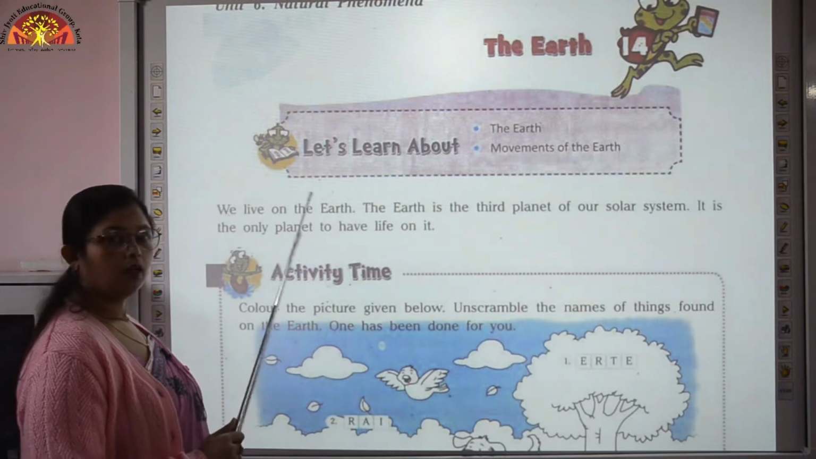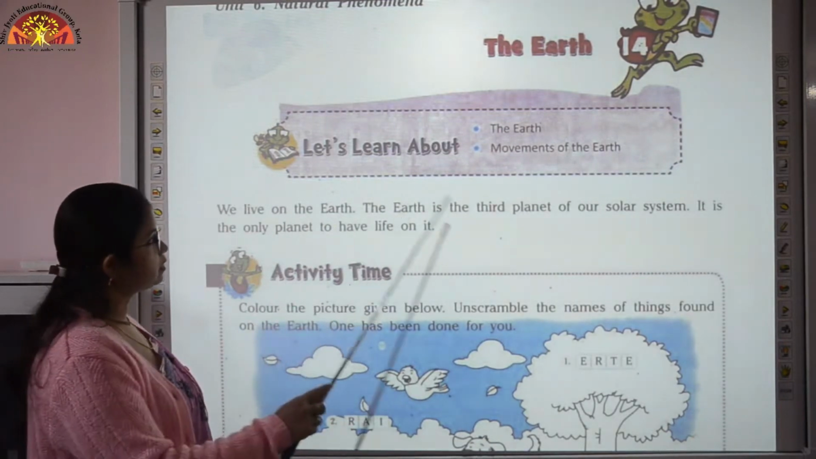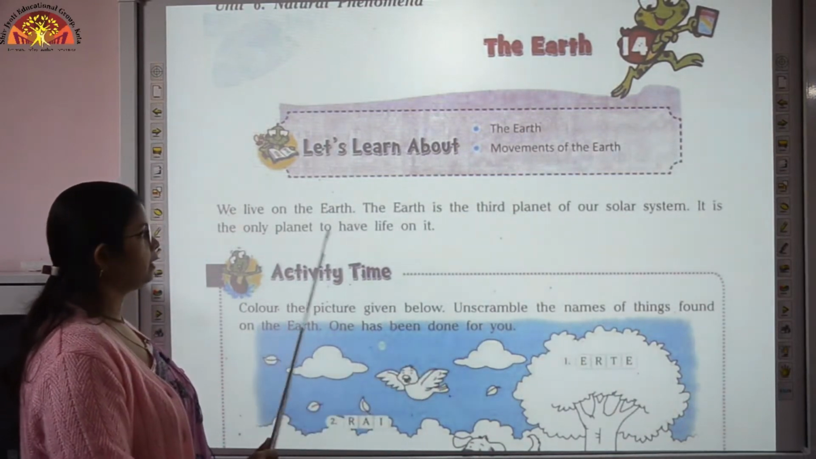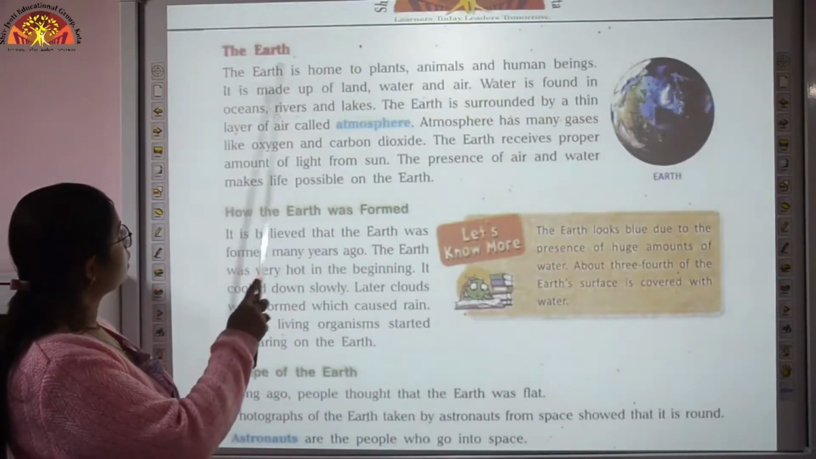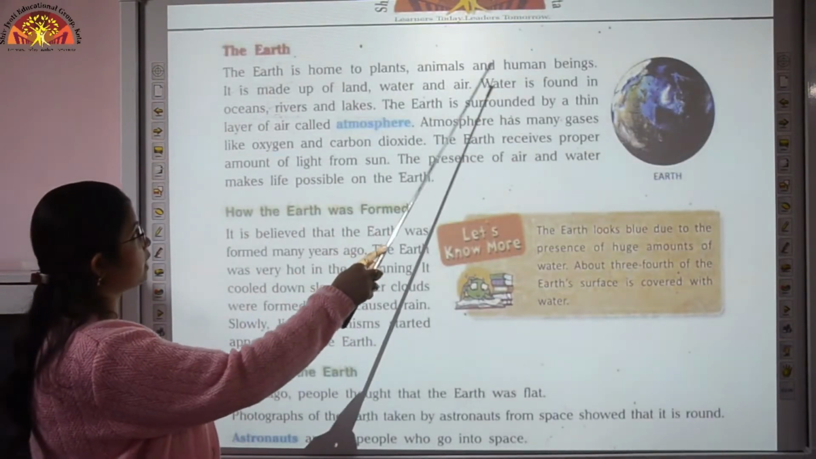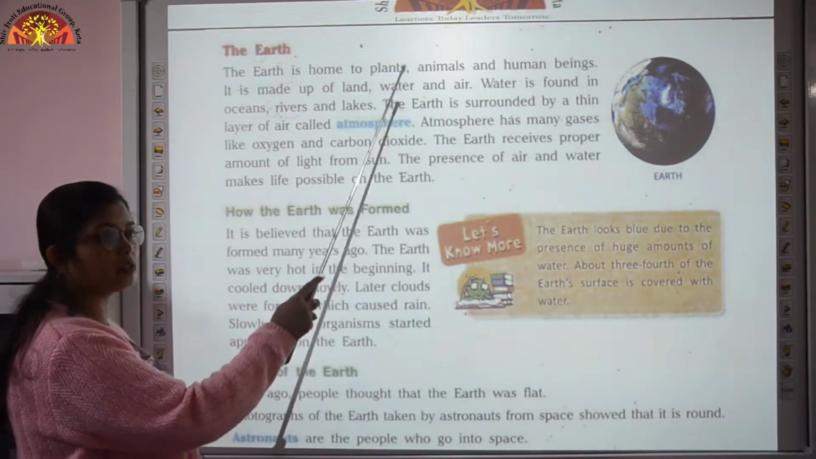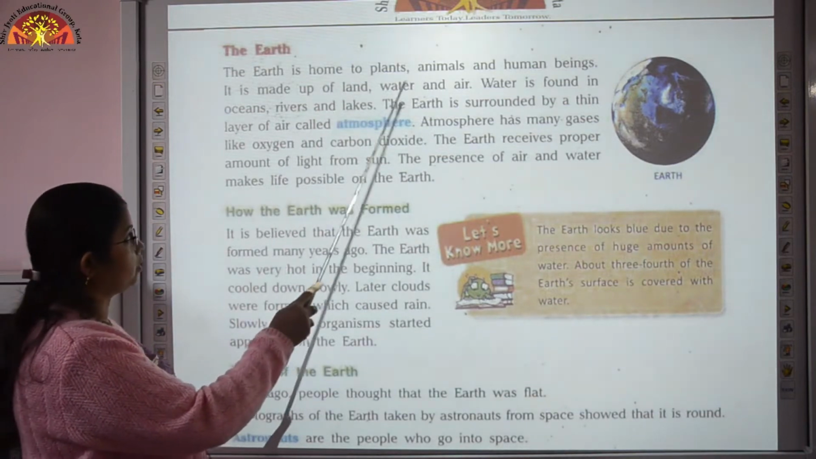We live on the earth. So the planet where we live, it is earth. The earth is the third planet of our solar system. It is the only planet to have life on it. Now, the earth is home to plants, animals and human beings. It is made up of land, water and air. So three things which earth has are land, water and air.